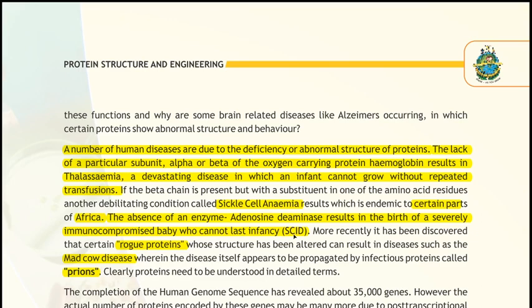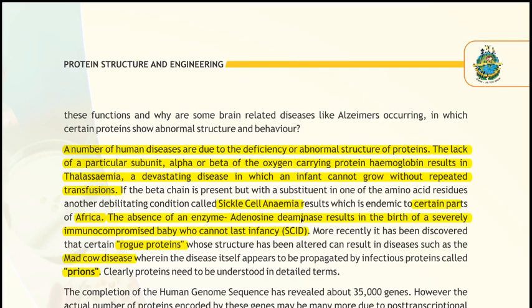It means the baby doesn't have immunity to fight diseases. Clear? So a SCID patient occurs if enzymes such as adenosine deaminase are absent. As you know, enzymes are proteins in nature. So these proteins are important for the human body.